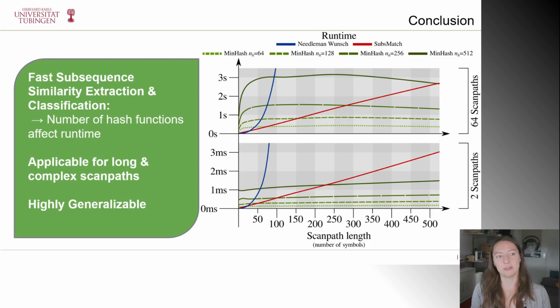Thus, we can conclude that we have fast subsequence similarity extraction and classification, because the number of hash functions affects the runtime. And this is applicable for long and complex scan paths, and it's also highly generalizable since it uses data mining techniques.